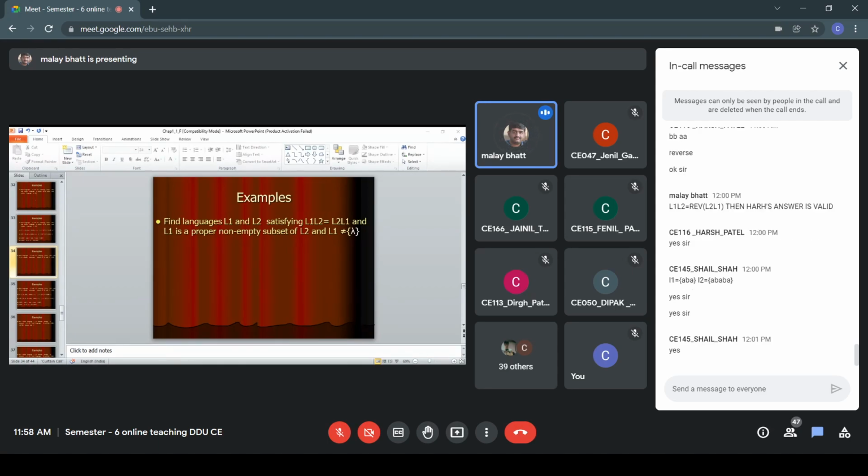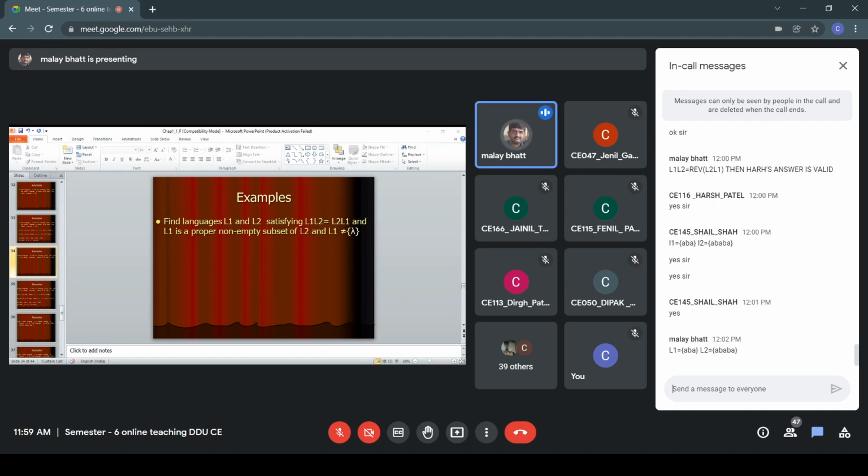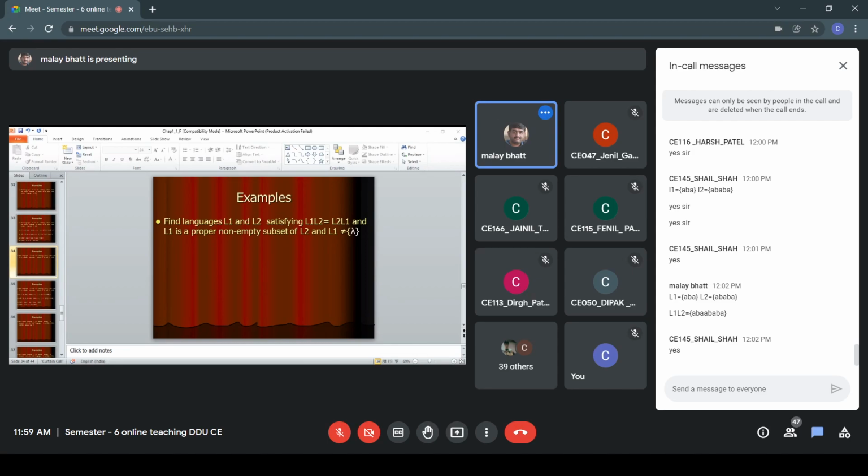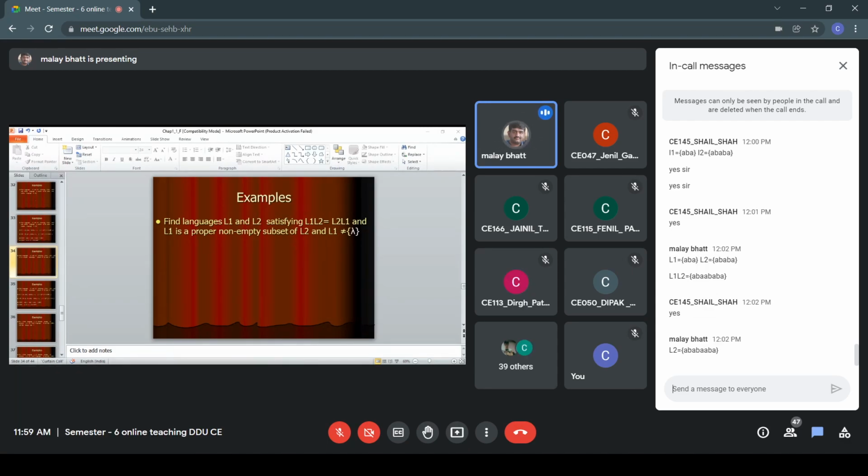Okay. So it is like this, L1 and L2. So that is A, B, A, B, A. It is a finite language with only one element. So definitely when we consider L1, L2, we are having A, B, A, A, B, A, B, A. Same way if we consider, because the string which you have taken is a palindrome, right? And again you are getting A, B, A. It is same, you can see clearly. It is a correct answer.